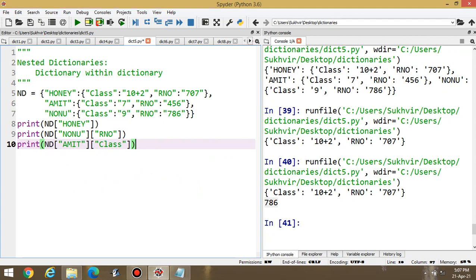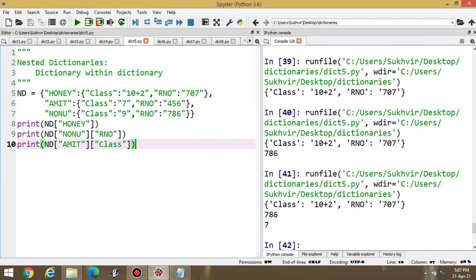Then execute the program. You can display the class of Amit. First one is the data with honey, all the contents of honey, and second one is the roll number of Nonu, and third one is the class of Amit. It means you can display the data accordingly. This one is the case of a nested dictionary.